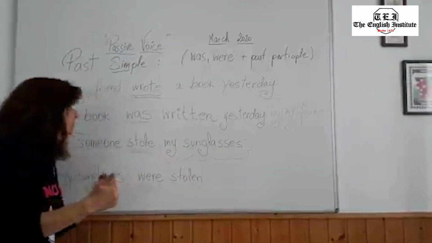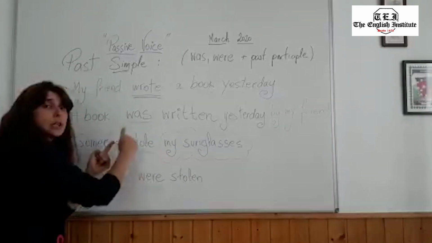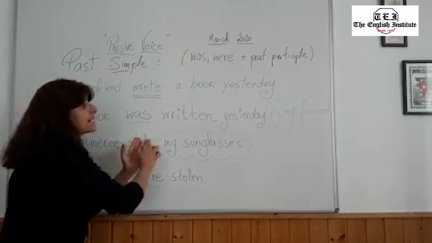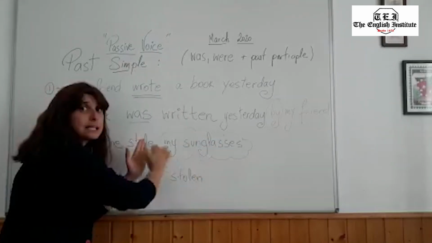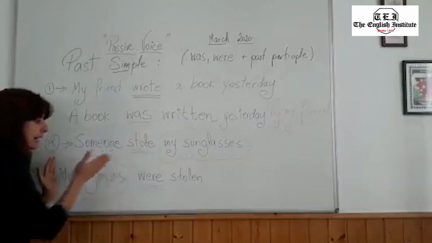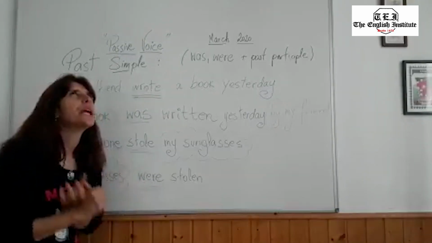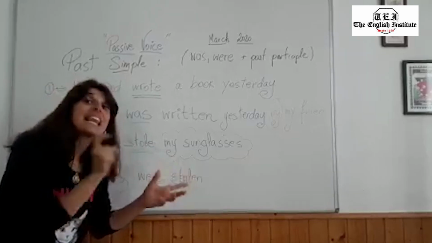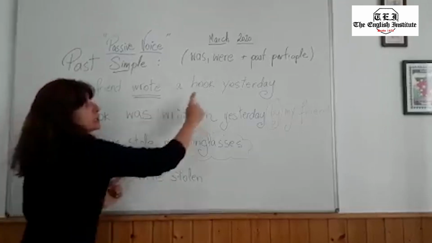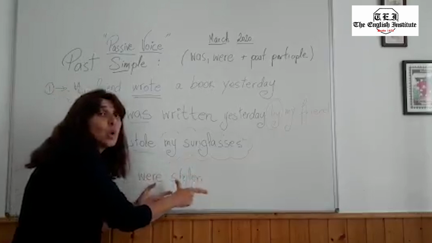Let's have a look at another example. Someone stole my glasses. So straight away you can see that the word stole is in past simple. And what is after the verb, we have my sunglasses, is going to become now my new subject. Okay, so my glasses. What is my glasses? I, you, he, she, it, we, you, they. Oh, my glasses is they. In your head, you have to think about they. So my sunglasses were, because you have to use always the verb to be in the past, were stolen.